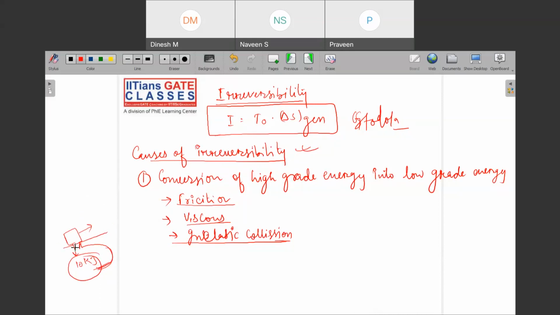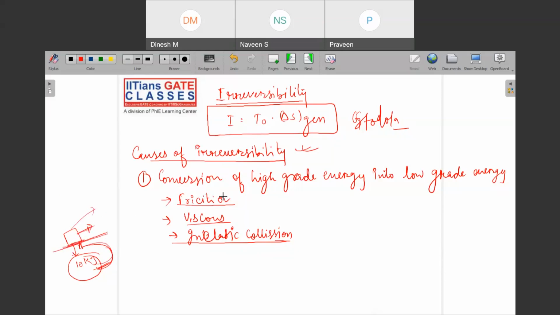Frictional loss is converted into heat, but if that heat is again given to that particular object, it will not get converted into the other form of energy. If you supply heat to this object, it will never move, but during the movement it has lost some energy.